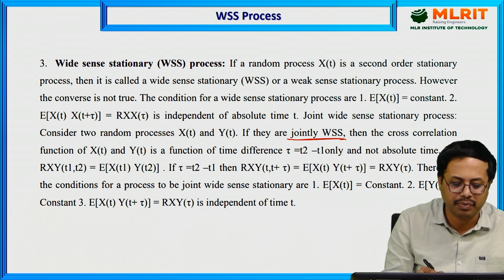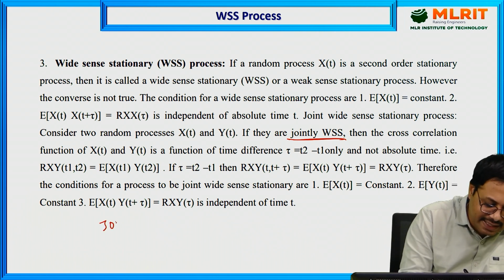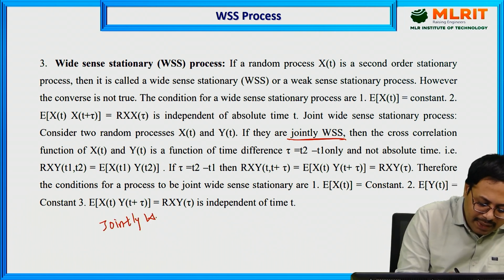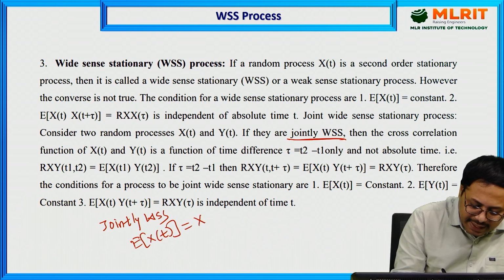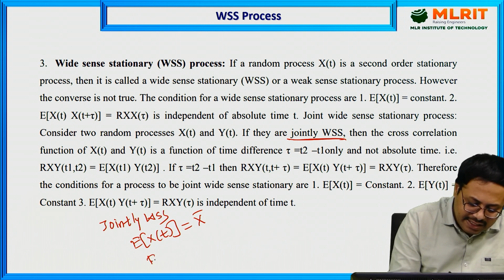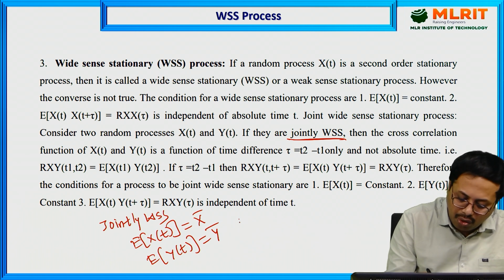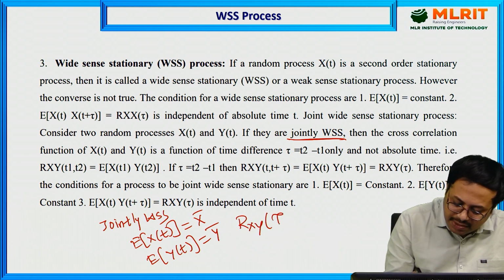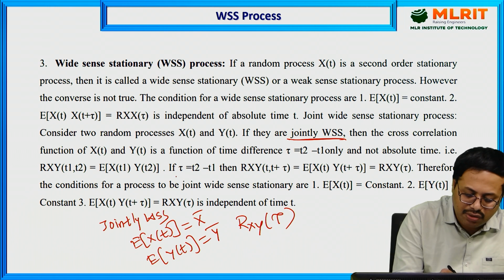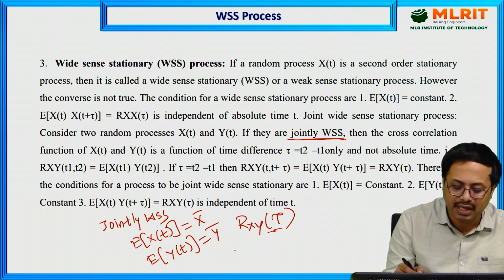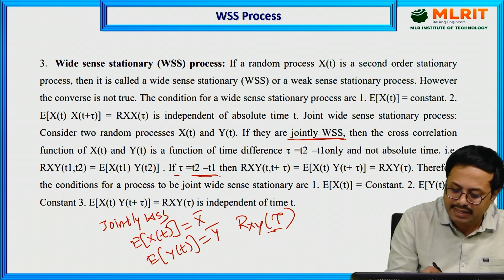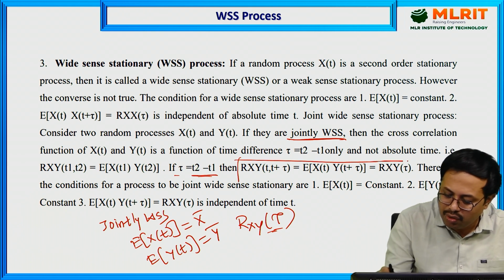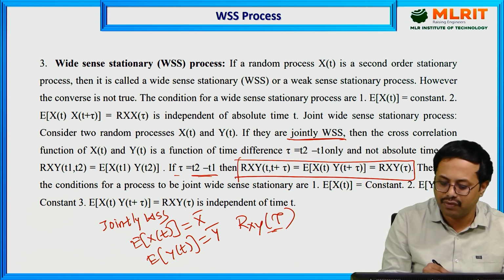The condition of jointly wide sense stationary is that the expectation of x of t must be constant, the expectation of y of t must be constant, and the cross correlation function must be a function of the time difference. Just now we discussed tau is equal to t2 minus t1, the difference of the time instants. This is the definition of cross correlation function.